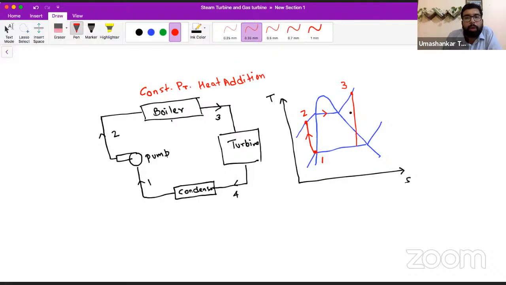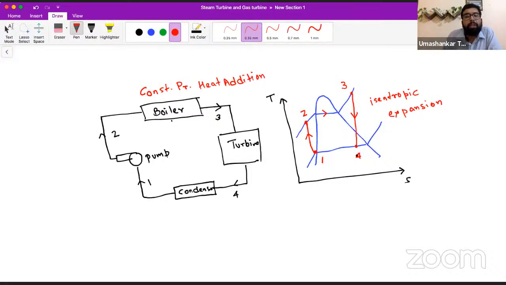So you might be aware that in the turbine, we expand. It is an expansion device. Generally, we believe that it is isentropic. So it is isentropic expansion. This is the general assumption we make. So this is the isentropic expansion from 3 to 4.